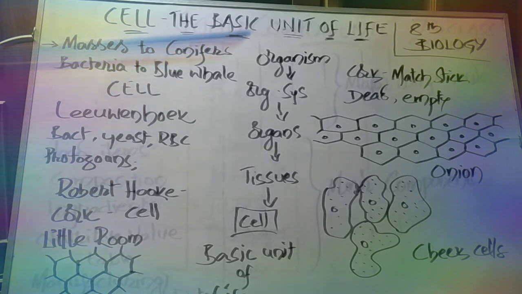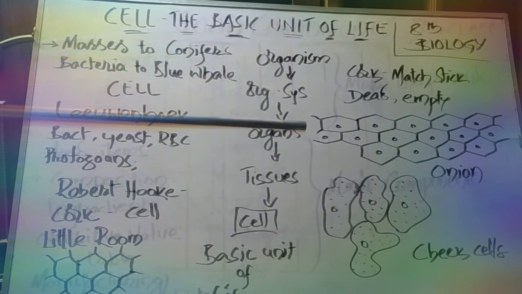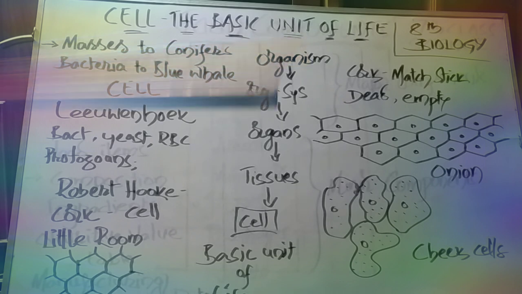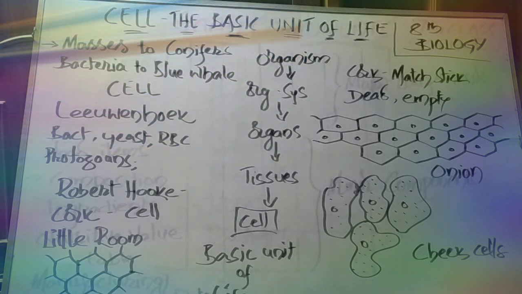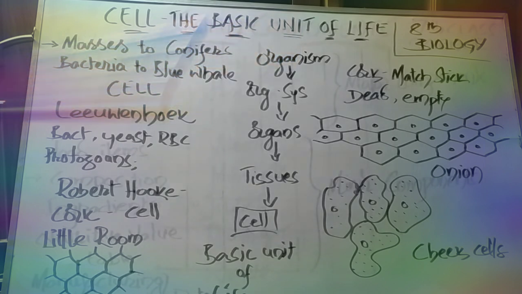Okay, now let's come to living organisms. When we take living organisms, whether it's a plant or an animal, they perform different types of functions like growth, reproduction, then excretion, digestion, circulation, transportation, like this.